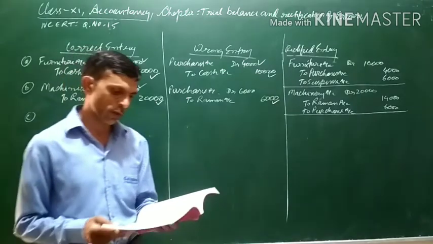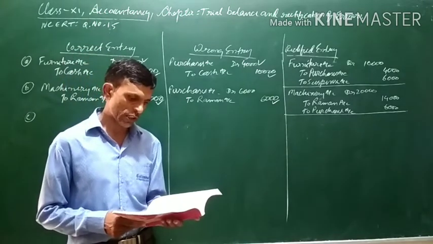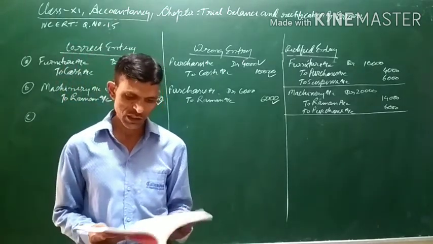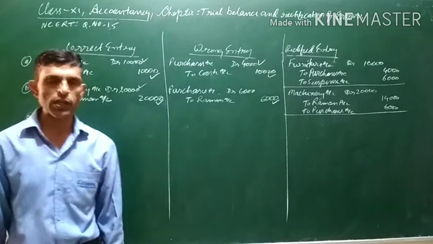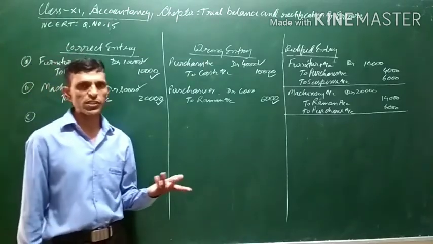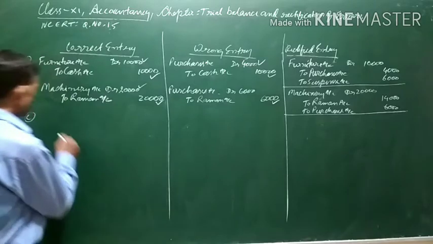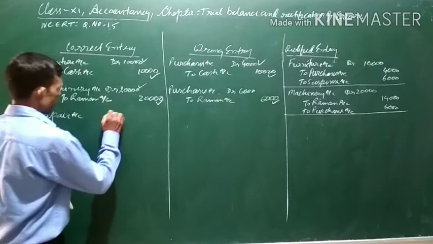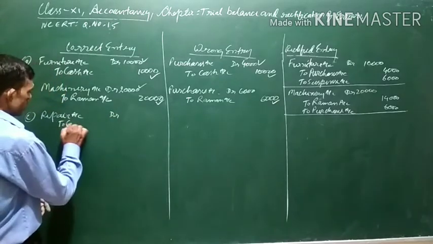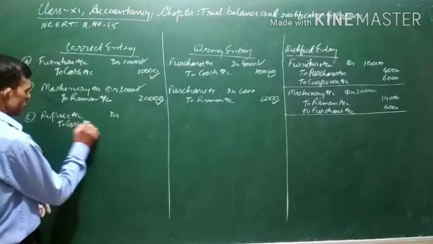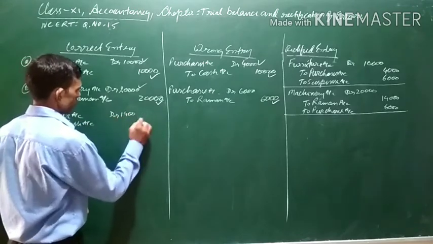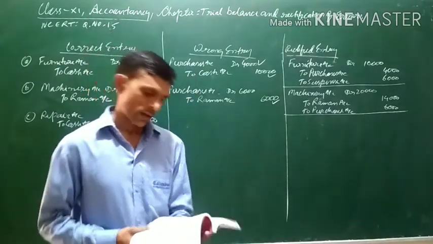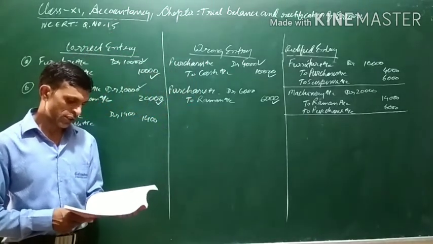Question number 15. Repair on machine 1400 debited to machinery account as 2400. The machine has been repaired. There is repair on machine. Since repair is an expense, and expenses and losses are debited, the entry will be repair account debit to cash account 1400. Repair will be debited with 1400 because it is an expense and expenses are to be debited.